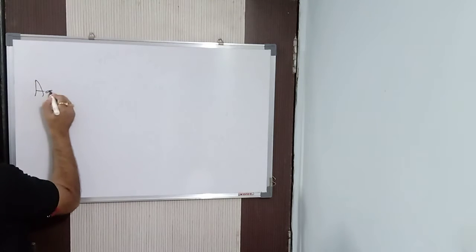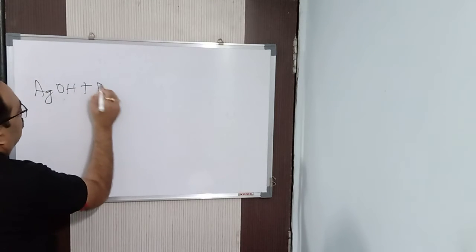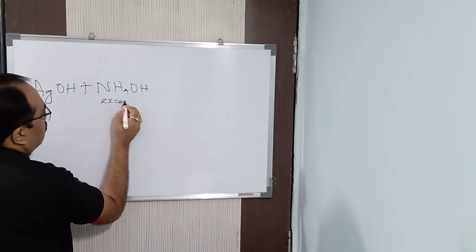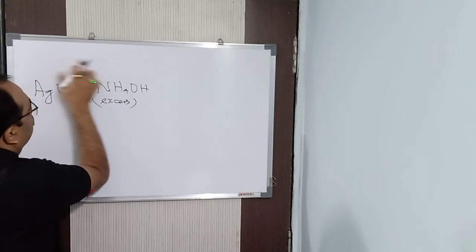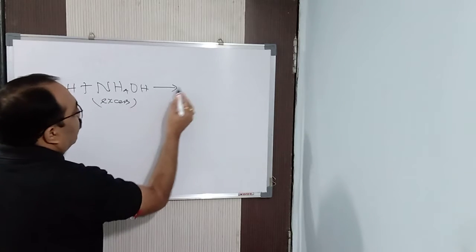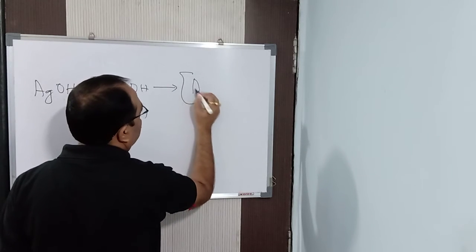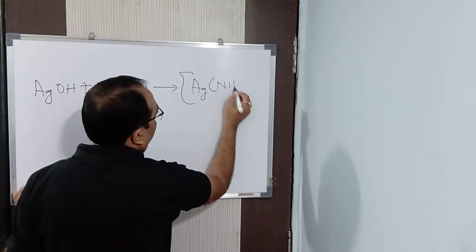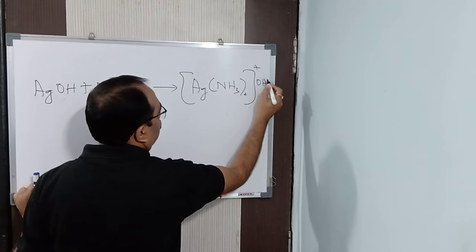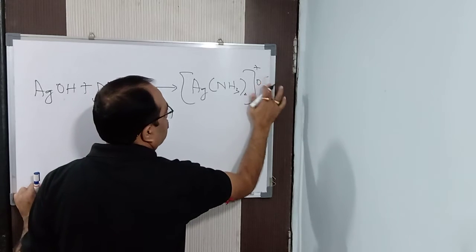AgOH, which you got from AgNO3 plus NH4OH, reacts with excess ammonium hydroxide, and we get [Ag(NH3)2]+ OH minus.